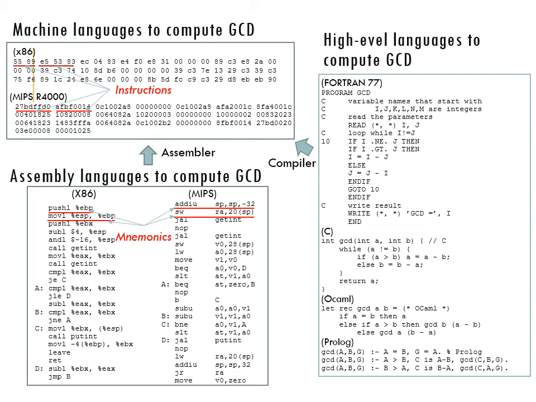A systems program known as a compiler translates from a high-level language to machine language. Compilers are substantially more complicated than assemblers because the one-to-one correspondence between source and target operations no longer exists.